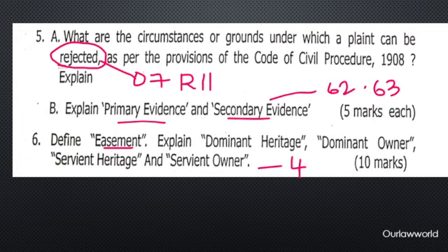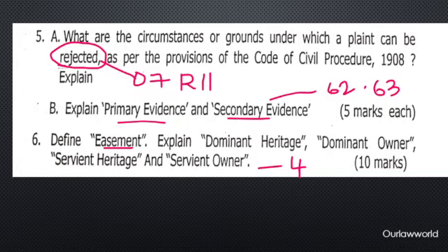Direct questions, guys. All these three. In 5A, they asked you to write when a plaint will be rejected. So you need to write Order 7, Rule 11. It has some grounds, right? Some circumstances where the plaint will be rejected. These circumstances are: if the plaint has no cause of action, or if the relief claimed is undervalued, or if the plaint is insufficiently stamped, or if the suit is barred by law, or if the plaint is not filed in duplicate. All these fall under Order 7, Rule 11.